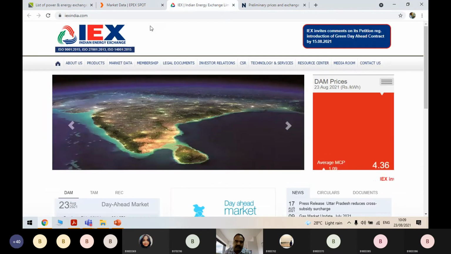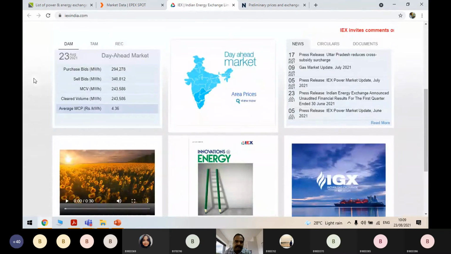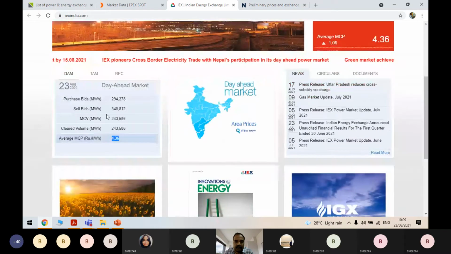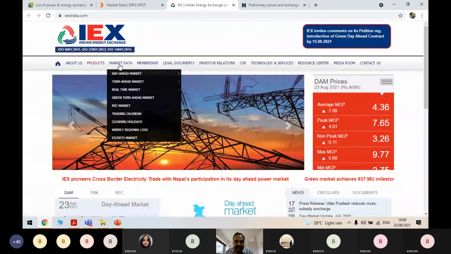Now I will show you this Indian electricity exchange. This is for India. For India, today is 23rd day ahead market, and yesterday's already done. So what happened, this was the purchasing bids, this was the selling bids. Selling bids are higher when compared to the purchase bids, and market clearing volume is 243 only, because some people might have been left out in this and this if they don't match. And this is the cleared volume, and average market clearing price is 4.36 for kilowatt hour, not megawatt hour, for kilowatt hour. For megawatt hours means it is 4,360. So now this is day ahead market. Now we will see in detail.